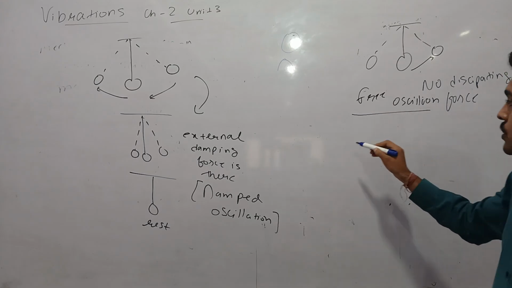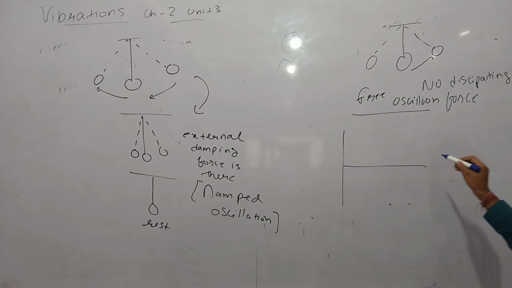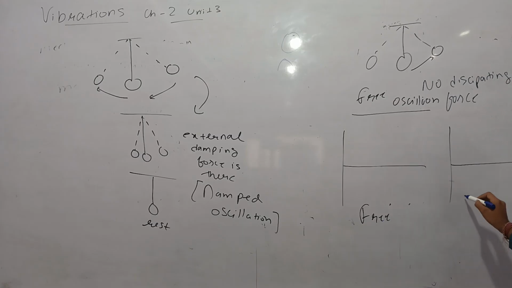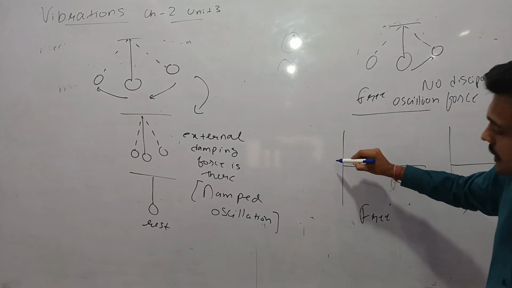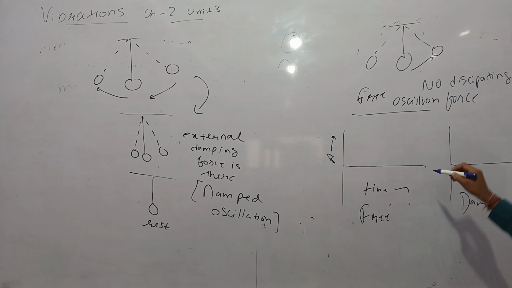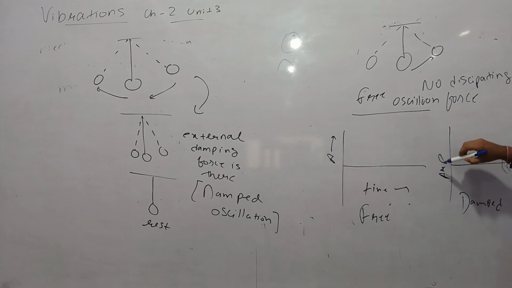So there are two graphs for the free oscillation and the damped oscillation. This is free and this will be a damped oscillation. This will be a graph between amplitude and time.